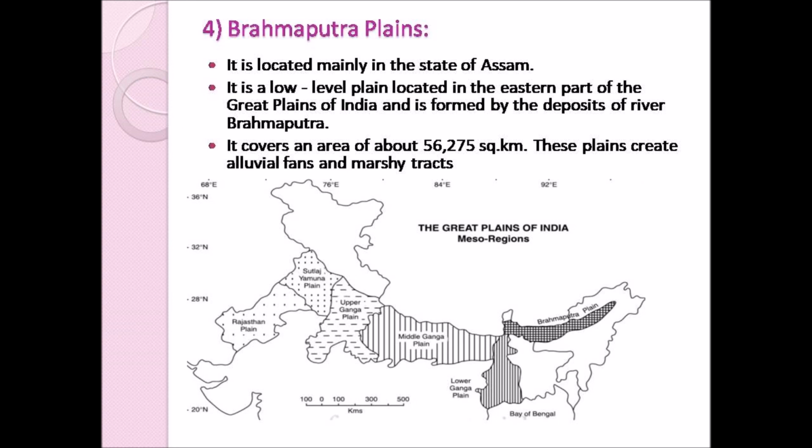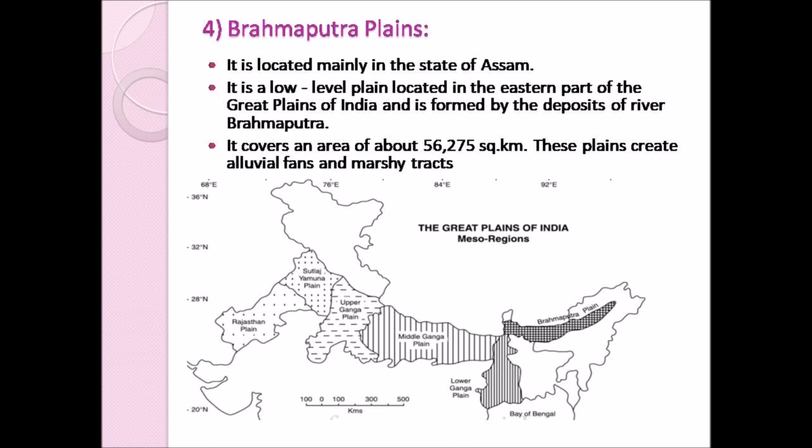Brahmaputra Plains. The Brahmaputra Plains are located mainly in the state of Assam. As you can see in this picture, the Brahmaputra Plains is located mainly in the state of Assam, and it is a low level plain located in the eastern part of the Great Plains of India and is formed by the sediments deposited by the river Brahmaputra.